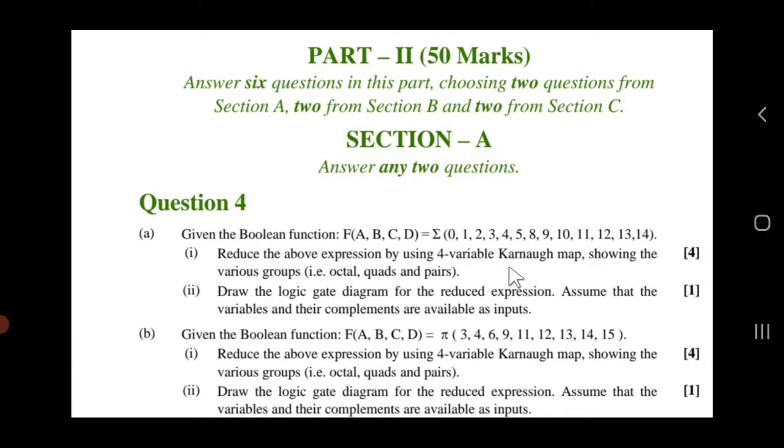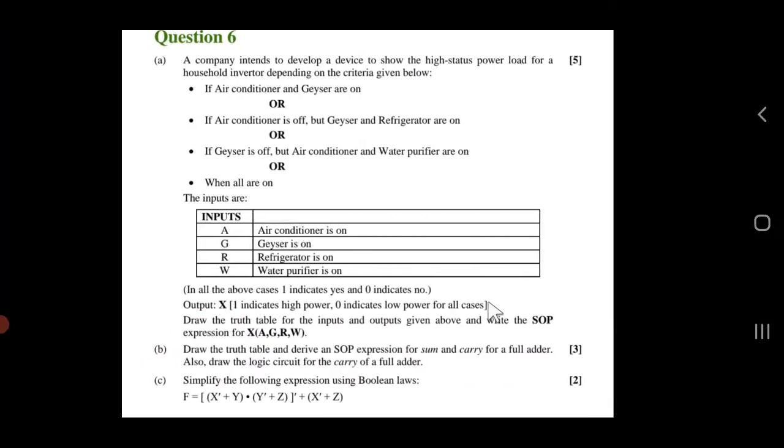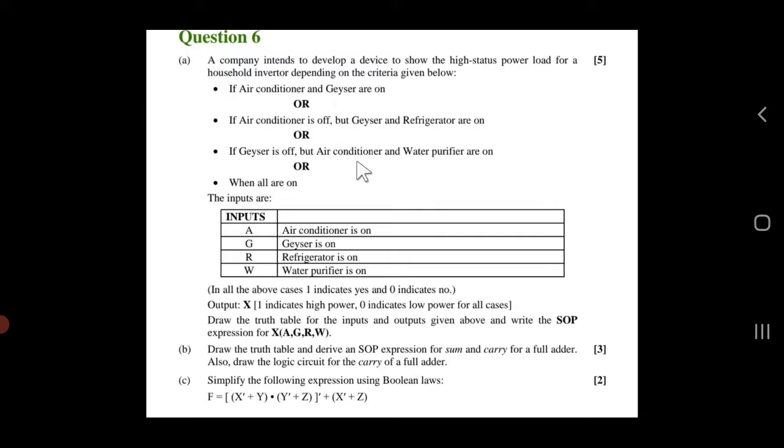So the outputs are already given. You have to just perform the reduction of the given POS or SOP expression. All right, and this is the standard one, and then you have to write the reduced one. Okay, students, this question needs a truth table. On the basis of the given situation, you have to generate the outputs, and from that you will be writing the SOP or the POS, whatever has been asked. So here they are asking to write the SOP expression for the given situation.